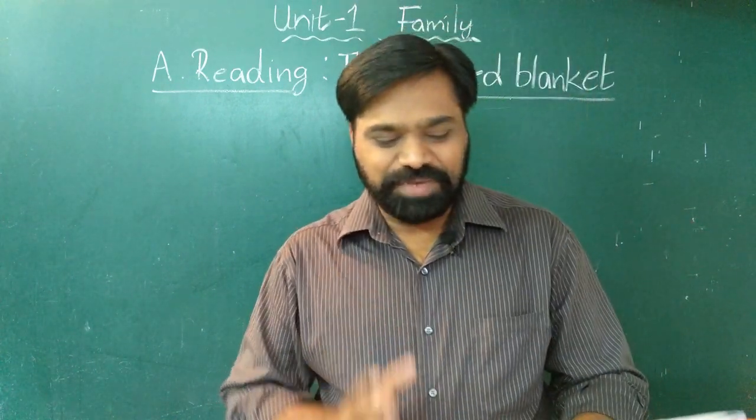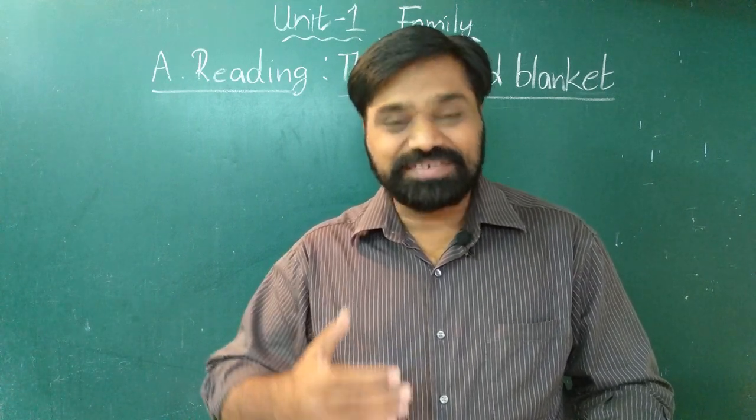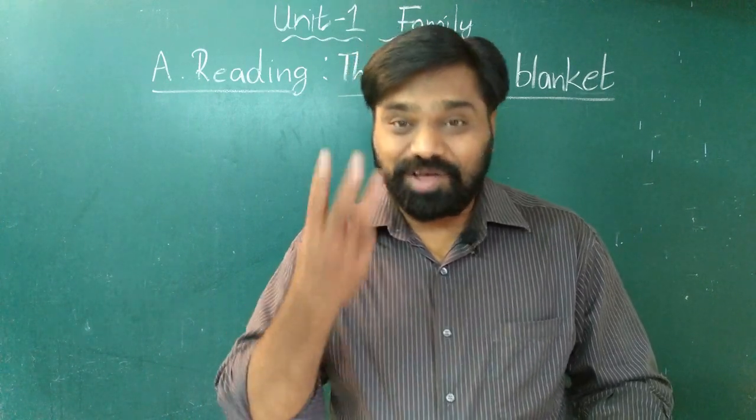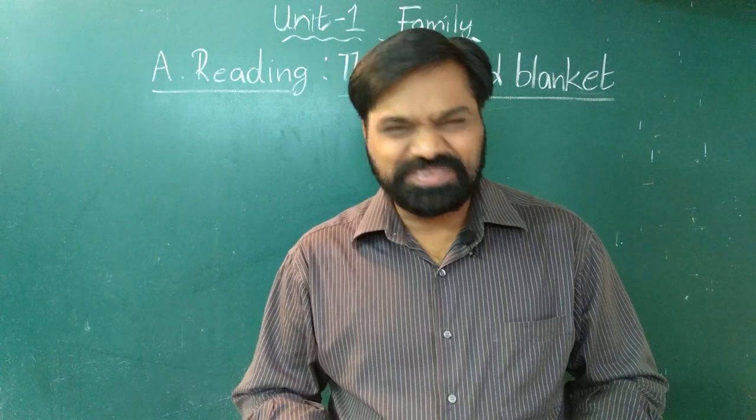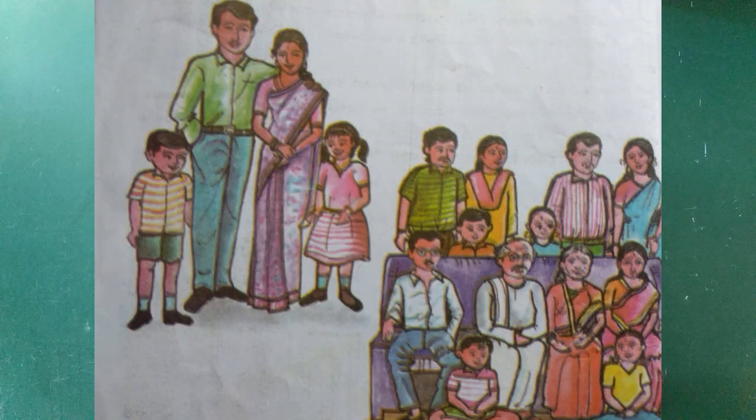Now when we look at the pictures, both are family photographs. On the right side, what we see, it's a large family. We call it a joint family because lots of members are there. Grandparents, parents and their children. Almost 3 generations are there. So it's a large family. Whereas on the left side, if you see, only father, mother and their children are there. It's a small family, also called a nuclear family.